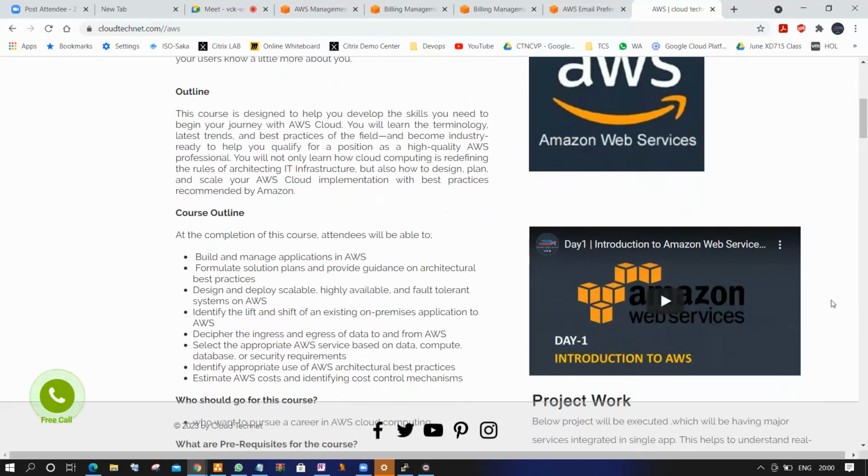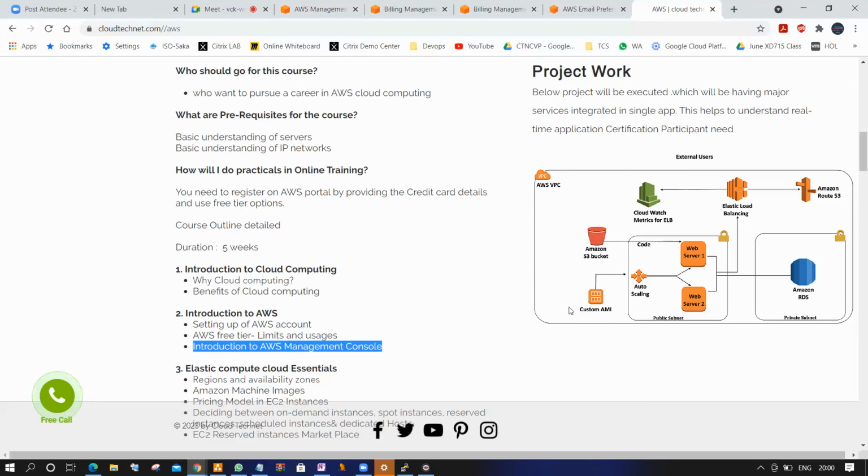So not only one service, we have different services. See, Amazon Route 53, Elastic Load Balancer, RDS, web server, auto scaling, customized Amazon S3 bucket, CloudWatch services, network security. Most of the important services are used and I am explaining them here. Let's take the same project as an example going forward. Sir, I have one doubt. One minute, let me finish, I'll come back to you.